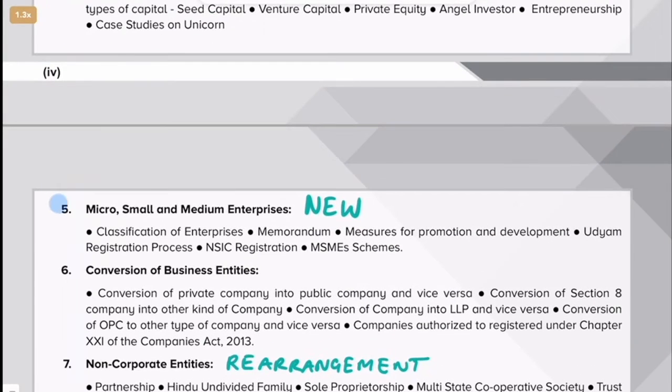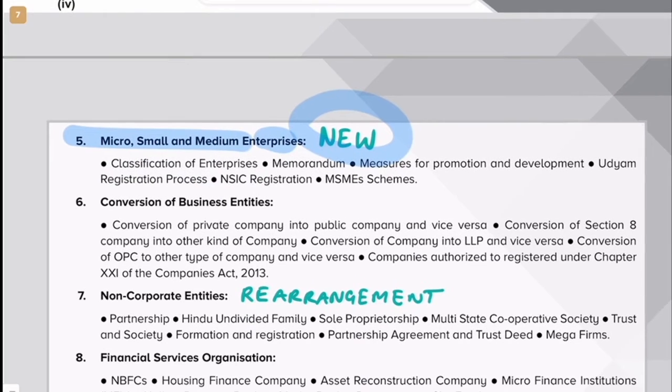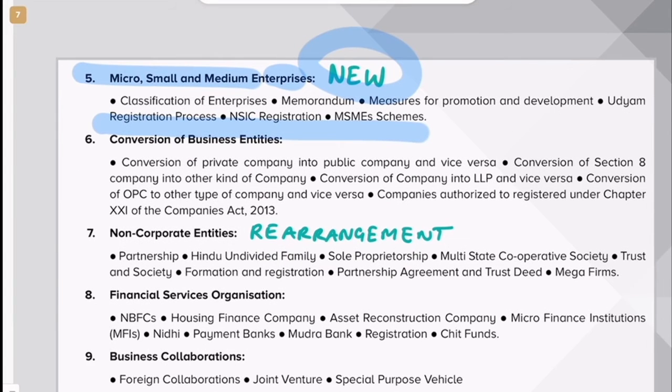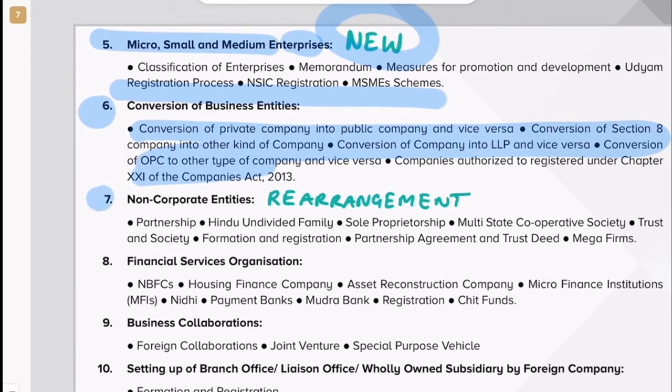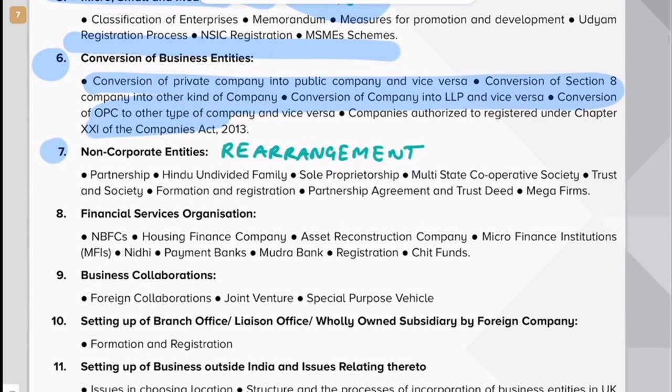But here they have added one new chapter, micro, small, medium enterprises. Again, because there is a lot of work relating to this, and company secretaries can take this job if they are trained well. Very, very good. Then conversion of business entities. This chapter also was there in the old syllabus. It is there in the new syllabus. Non-corporate entities. So this is there, but they've just rearranged. They've made some small changes. They've rearranged, but the syllabus is the same.